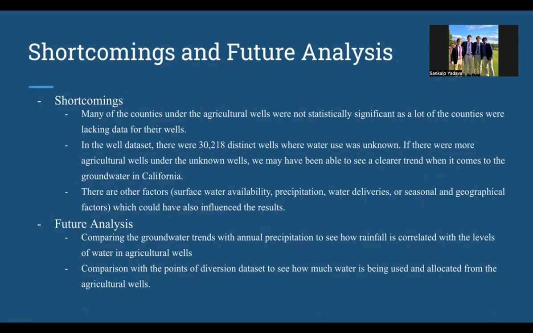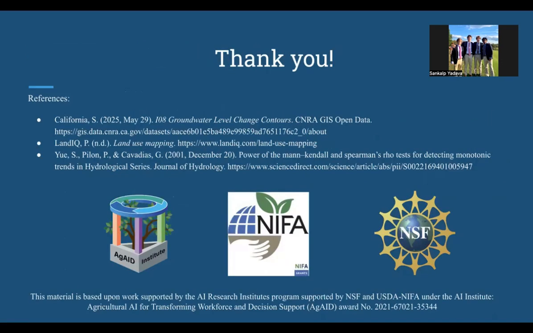Some of the future analysis I'm planning on doing with this data is to compare these trends with the annual precipitation and see how rainfall is correlated with the levels of water in agricultural wells, and if there's any strong correlation between those. And also a comparison with the points of diversion to see how much water is being used and allocated from these agricultural wells.